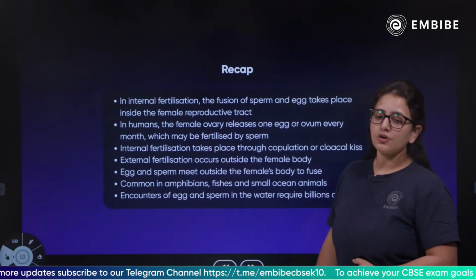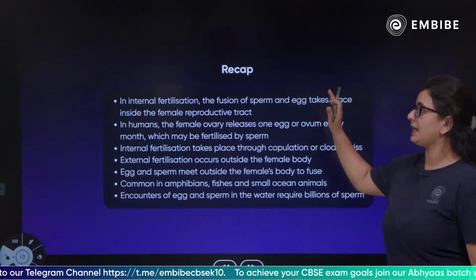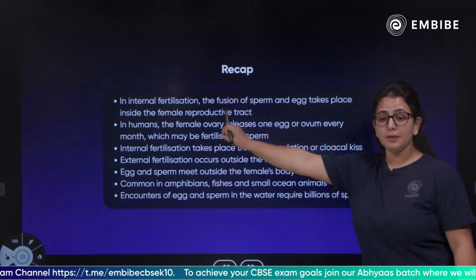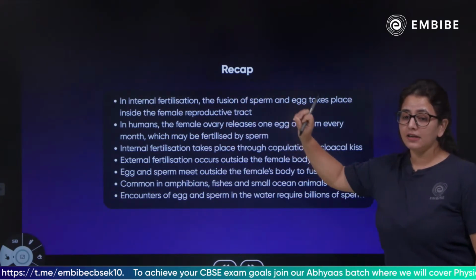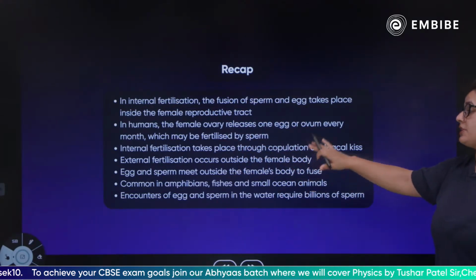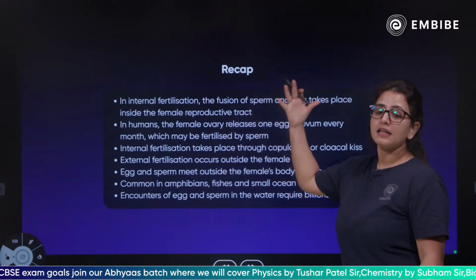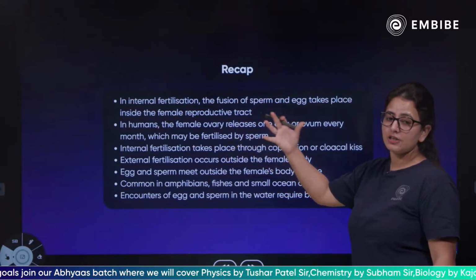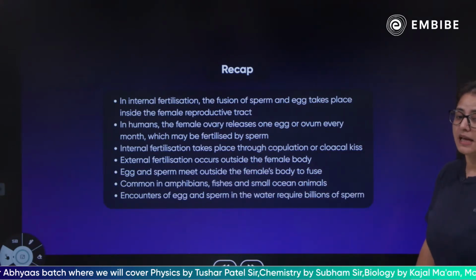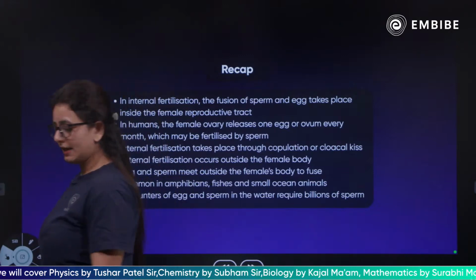Okay, we're going to discuss. So children, in internal fertilization, the fusion of egg and sperm takes place inside the female reproductive tract, and external fertilization is when fertilization occurs outside the female body. Humans are a very great example of internal fertilization, and external fertilization takes place in birds, and of course fishes, amphibians and others.